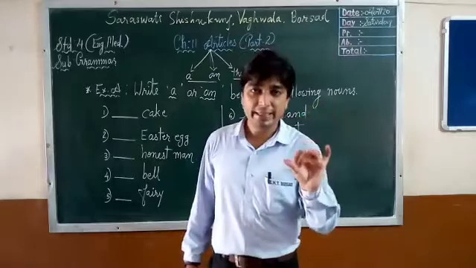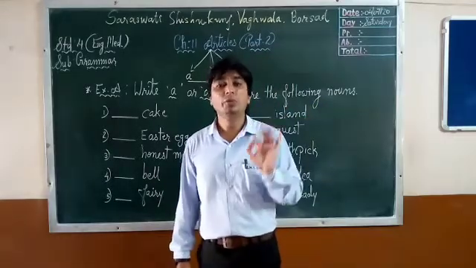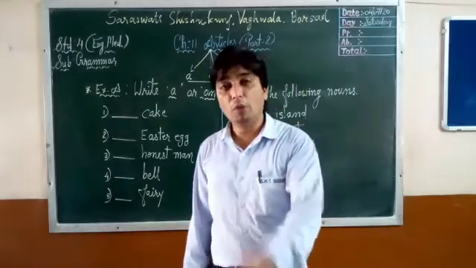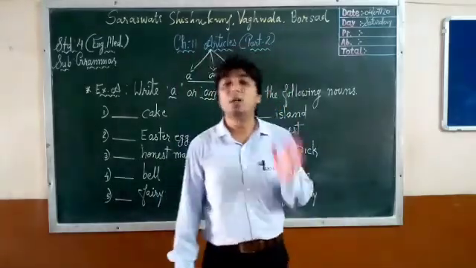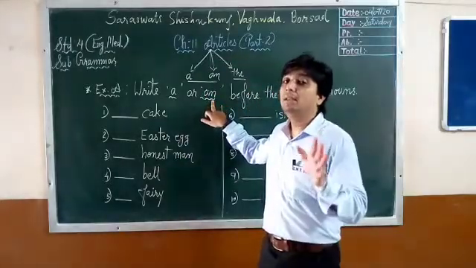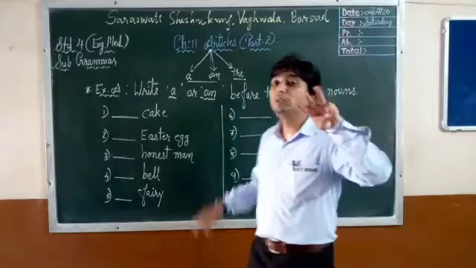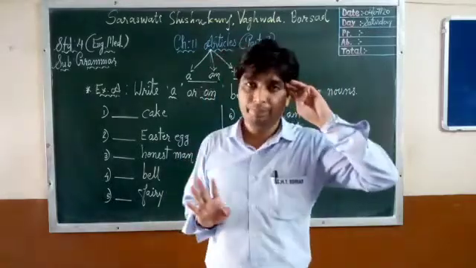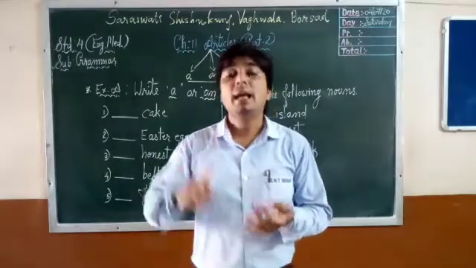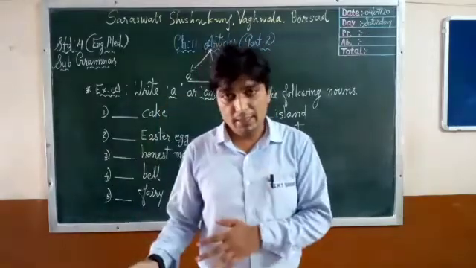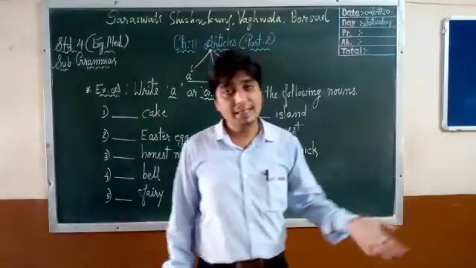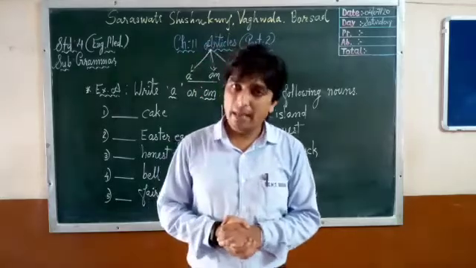So when you see a vowel in the beginning of any noun, we must use an article. But we have to keep those 3 rules every time. It must be countable. Second, it must be in its singular form, and if the noun begins with a consonant, we must use a article, and when the noun begins with a vowel sound, we must use an article.